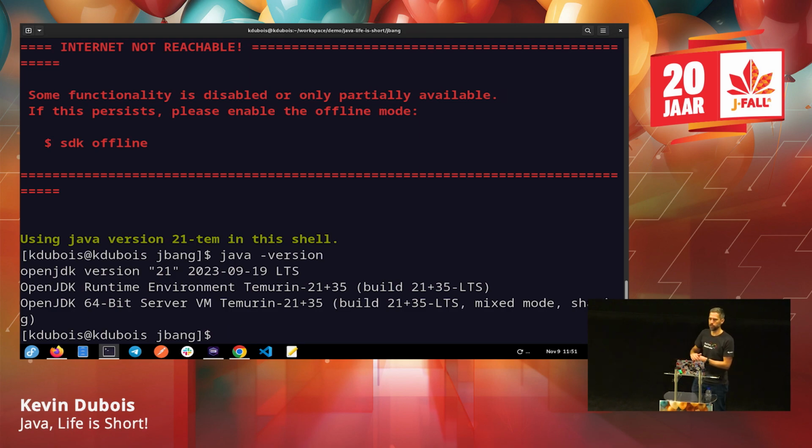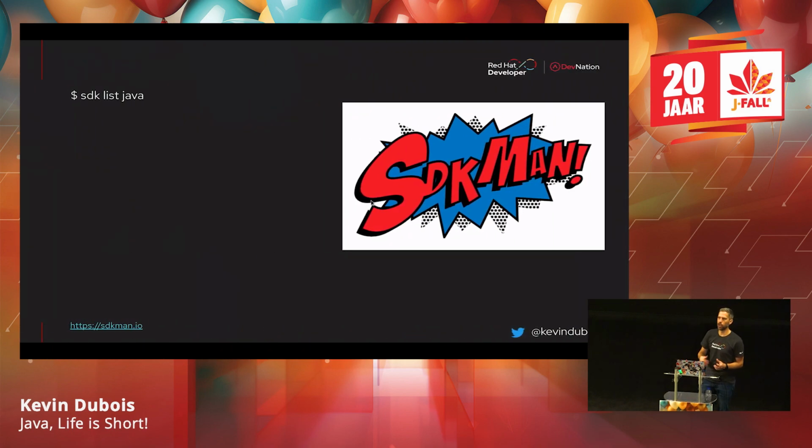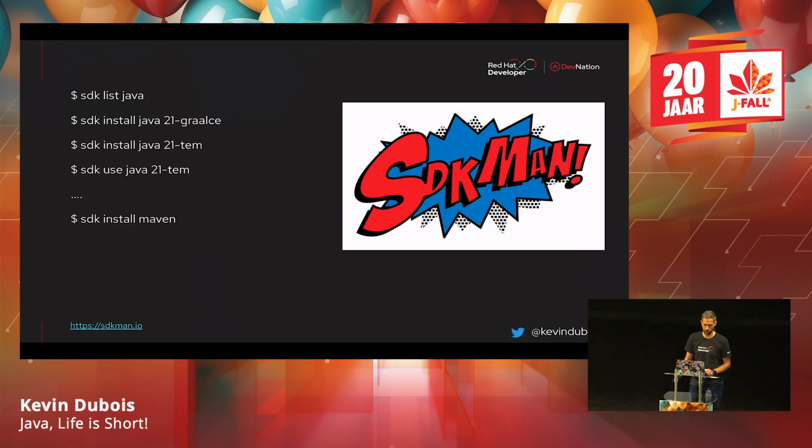Or if you want to use GraalVM, for example. And SDKMAN works for other JVM projects as well. So you can use it to install Maven. So if you want to experiment with Maven 4, you can install Maven 4 and then switch between Maven 3 and 4 to see, hey, is my project compatible with Maven 4? Are there any breaking changes or whatever? You can install it. You can install JBang with SDKMAN as well.